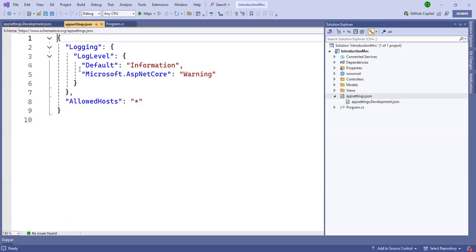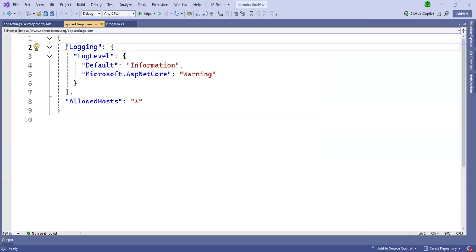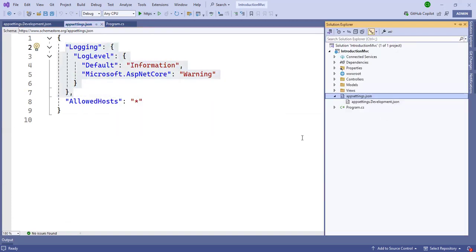It has JSON syntax, with logging and log level for the logging purpose. This is a common file, and it is always executed. But when we develop the application, we have appsettings.Development.json. When you deploy the application, then we have appsettings.Production.json.